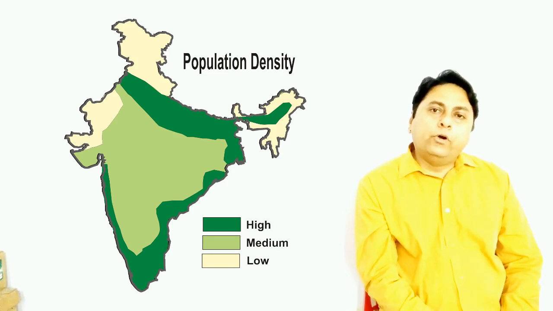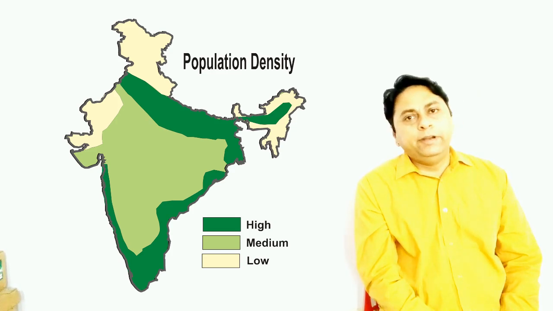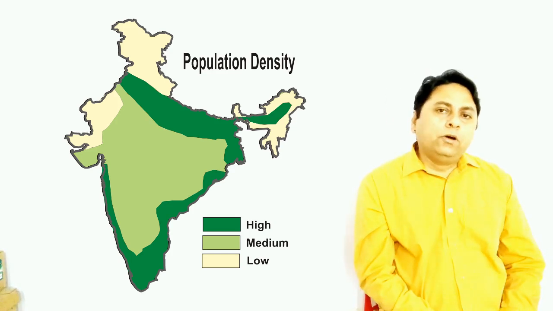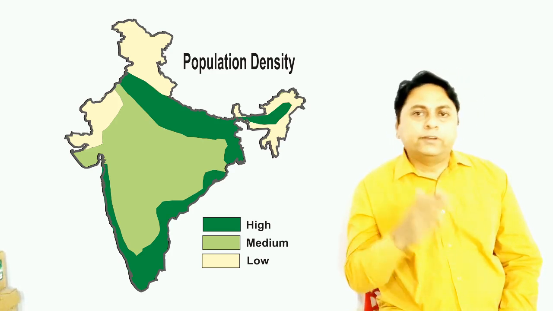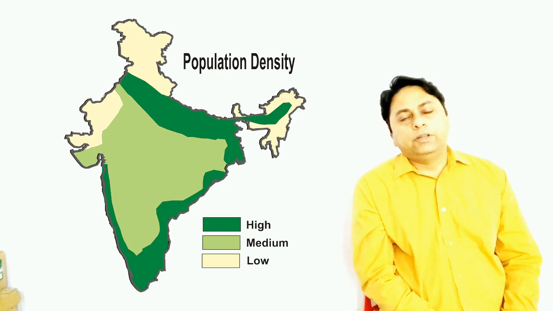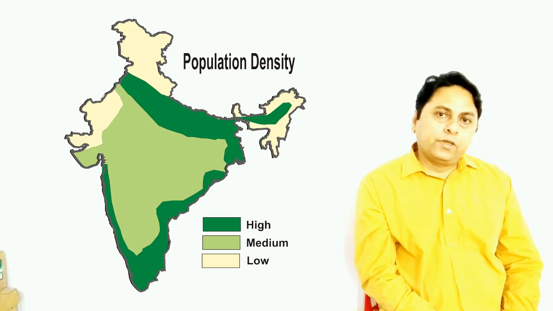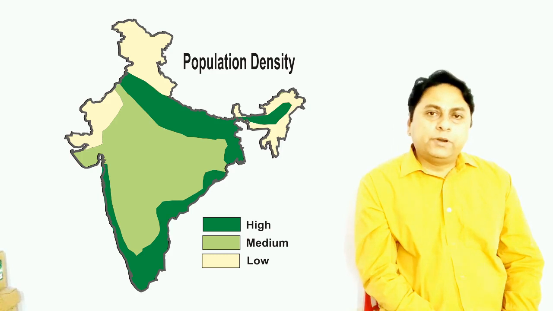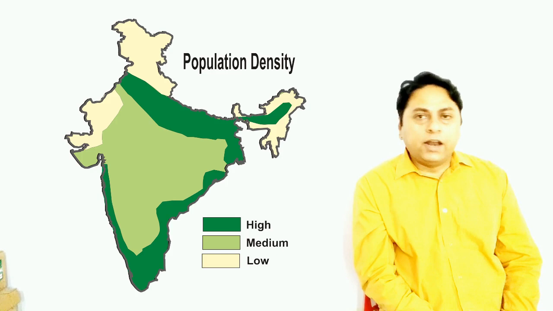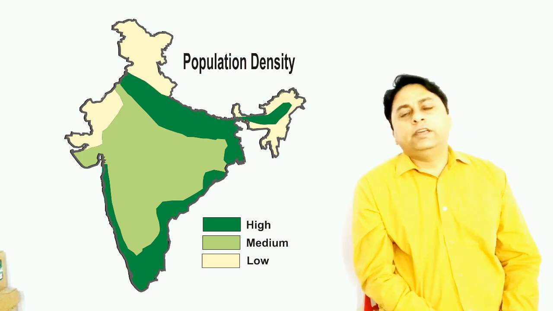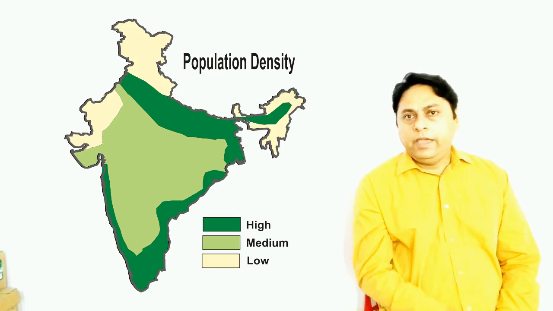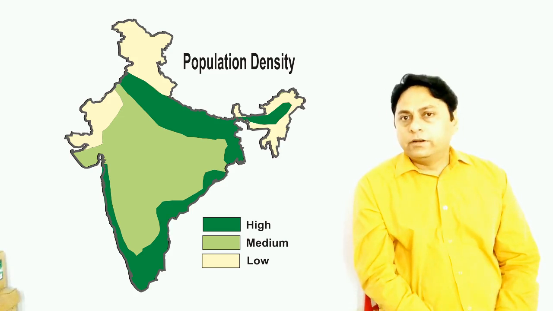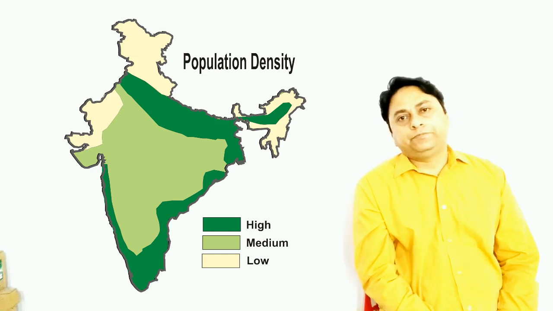Now let's talk about the moderate density areas, or you can say medium density areas. Let's say that all those states where density of population is between 200 to 400 persons per square kilometer will be called moderate density. So Maharashtra, Madhya Pradesh, Jharkhand, Chhattisgarh, Andhra Pradesh, Karnataka, or in simple words you can say the entire peninsular plateau except Kerala and Tamil Nadu comes under medium population density.